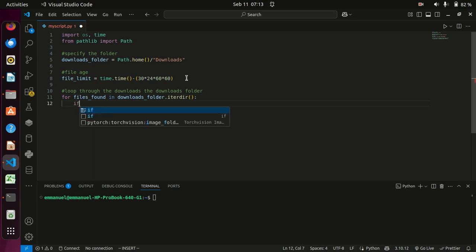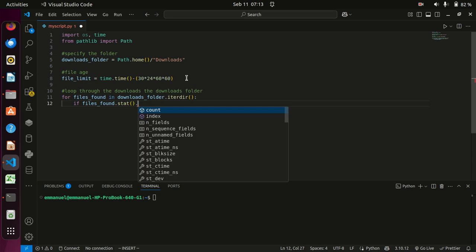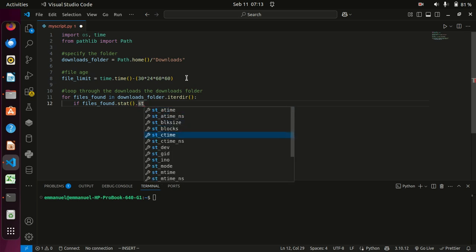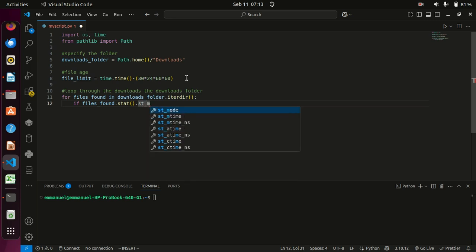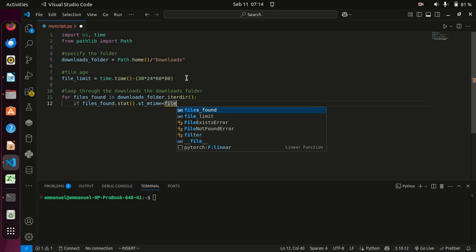Then we shall create a new condition: we get the time over which this file has been modified. Let's call it modification time. If the modification time is less than the file limit, we are saying if the modification time is less than the limit we have specified for a file, what should we do?